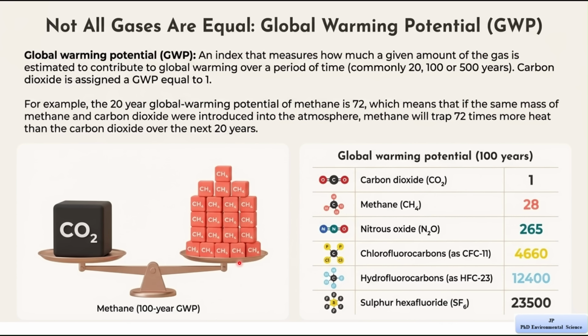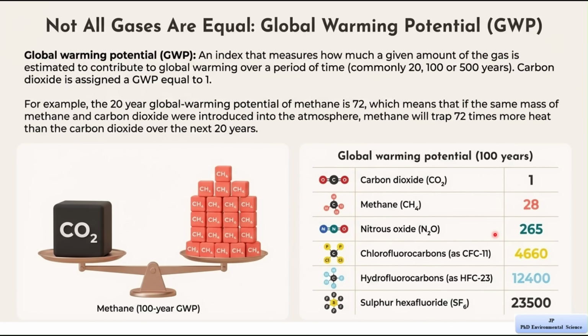Now let's move on to the table on the right side, which shows global warming potential over 100 years. Carbon dioxide has a value of 1, which is our reference. Methane has a value of 28, meaning methane traps 28 times more heat than carbon dioxide over 100 years. Nitrous oxide has a value of 265, meaning it is even more powerful.